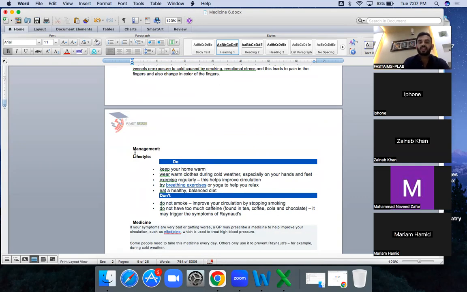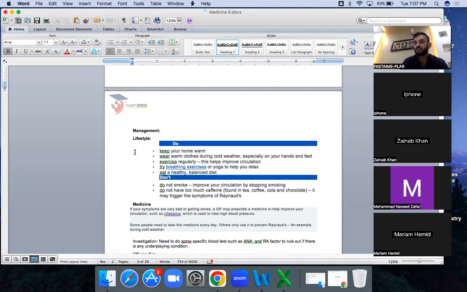What is the management? Management is do's and don'ts. What are the do's and don'ts? It is lifestyle modification. So you will be telling her to keep her home warm. And trust me, in this scenario, if you forget about the lifestyle modification, it is gone. It is 100% gone. If in the Raynaud scenario you are not talking about lifestyle modification, even if you have taken the best history around the world, this scenario is gone. Because this is what they want to listen to, and you are not talking about that.